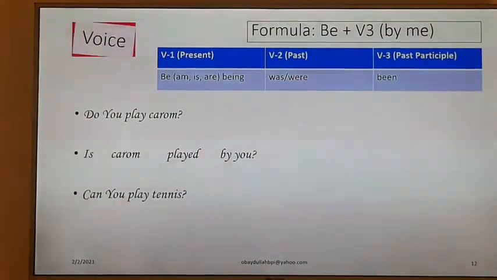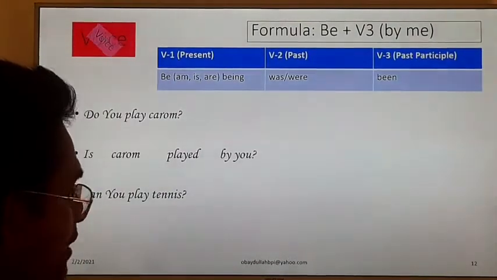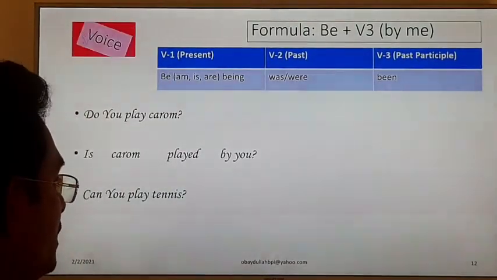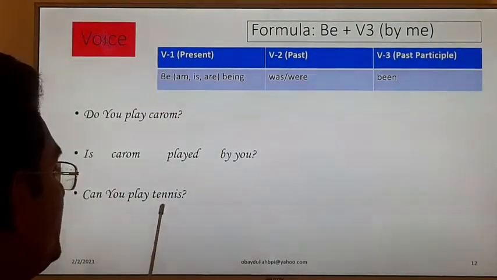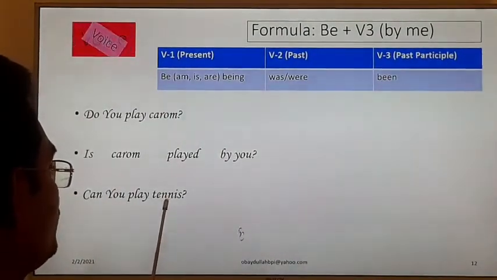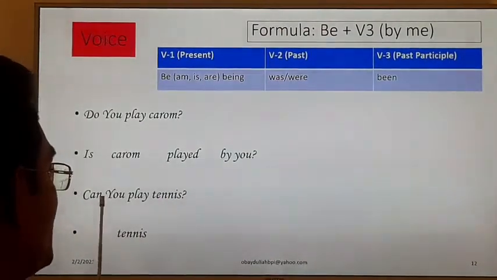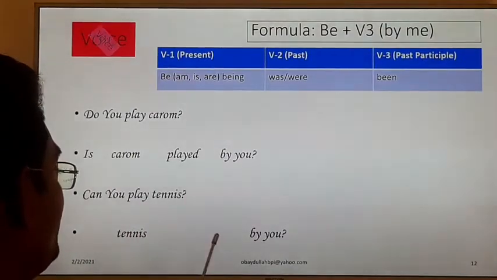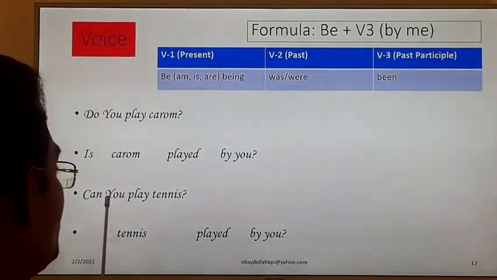Can you play tennis? What will be the right answer? Try to solve it yourself. Here "you" is the subject, and tennis is the object. The object will be the subject, tennis, and you will be "by you", and play will be played, and I have to use the be verb.